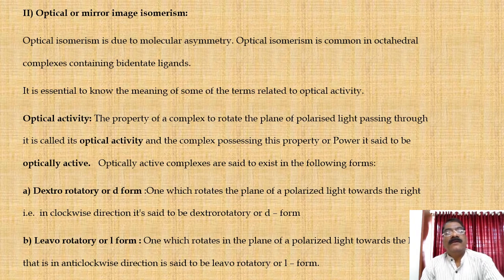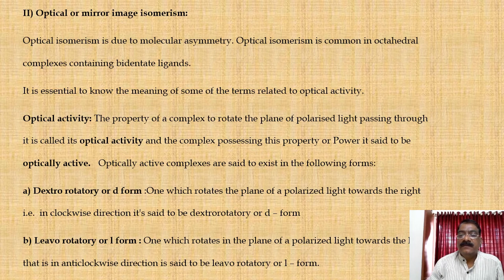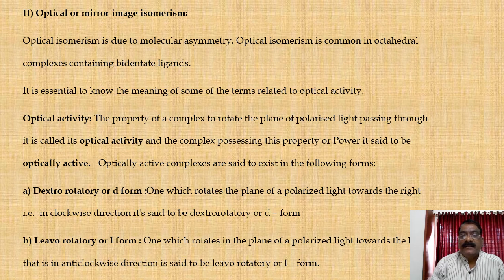Optical or mirror image isomerism. In the last two lectures, we saw structural isomerism and stereoisomerism. Optical isomerism is different from these two types. It is a very important type of isomerism. Optical isomerism is due to molecular asymmetry. It is common in octahedral complexes containing bidentate ligands. It is essential to know the meaning of some of the terms related to optical activity.